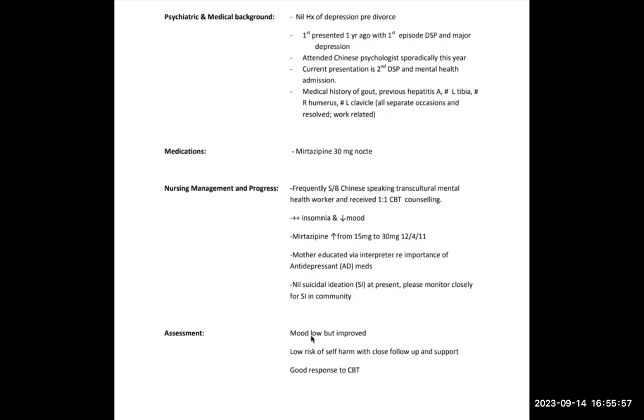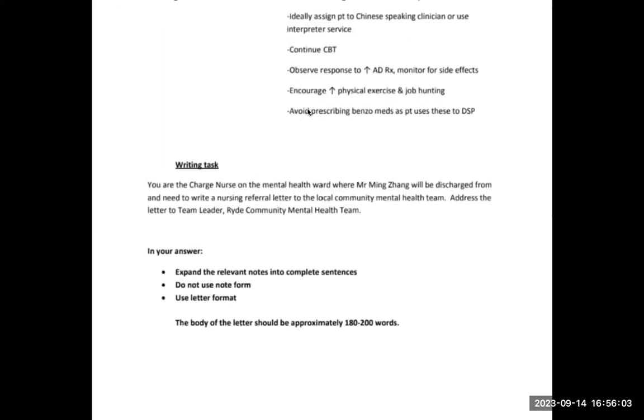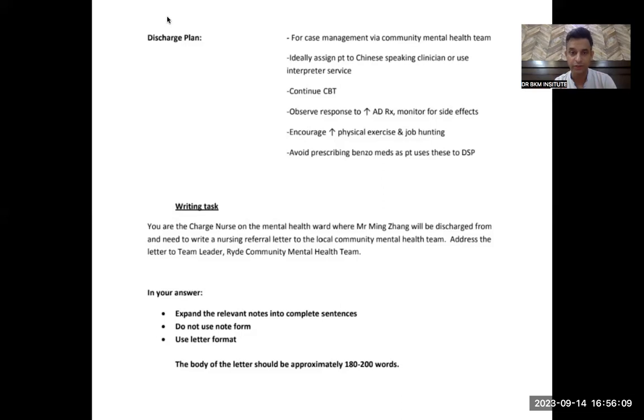You tell about now the patient is having this and this thing. And then the last page is the discharge plan. This discharge plan is the most important thing in the OET letter. When you have a letter of around 300 or 250 words, you can write only 180 to 200 words. So the most important thing is the discharge plan. Discharge plan means when you are discharging the patient, there is a plan that needs to be followed.